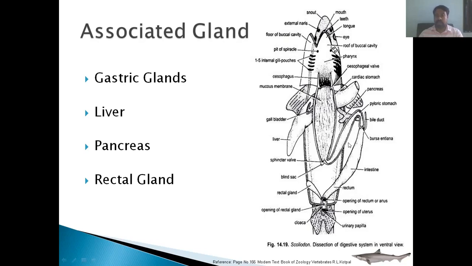There is no salivary gland in the alimentary canal of the Scoliodon. So there is no digestion in the buccal cavity. The digestion starts in the stomach.